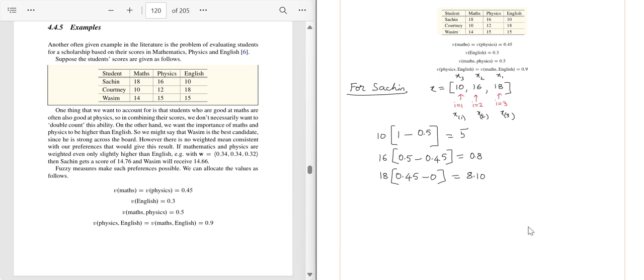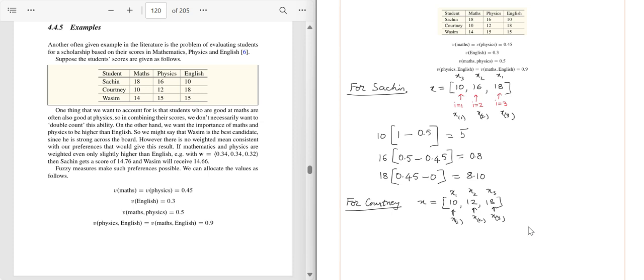Now let us develop the same for the second student, which is Courtney. For Courtney, as you can see, the subject scores are 10, 12, 18. So they are already in ascending order. So X is 10, 12 and 18, which is original X1, original X2, original X3, the same here after rearranging. This is an easier case.